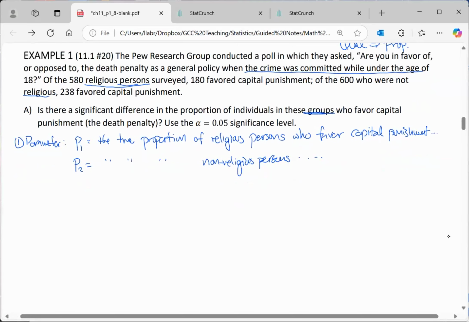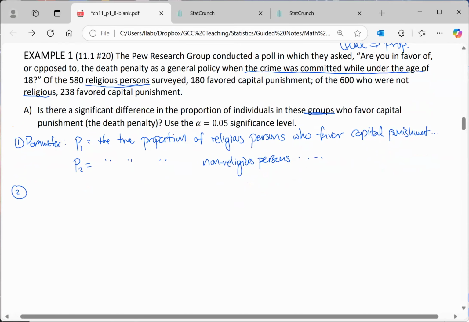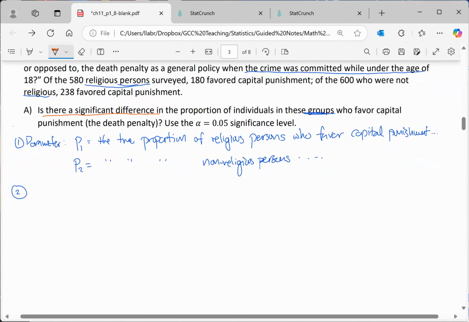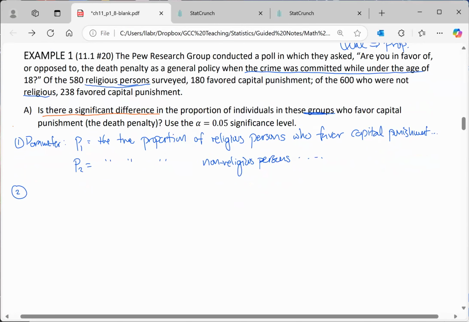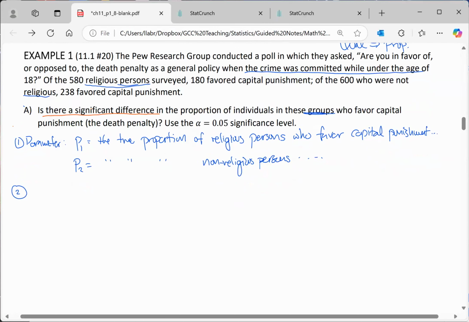Now let's go ahead and set up the hypothesis. So the question that they're asking us is, is there a significant difference? Whenever you see significant, that's statistically significant. So we're just asking, are these attitudes different between the two groups? I want to say that it doesn't take a statistician to potentially say yes, because it's religion versus non-religion.